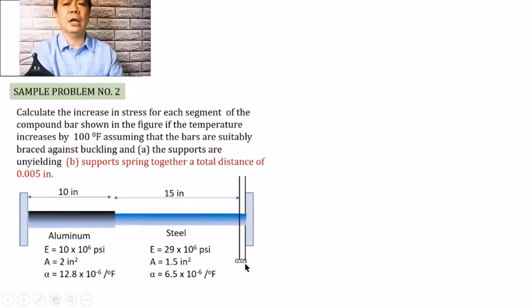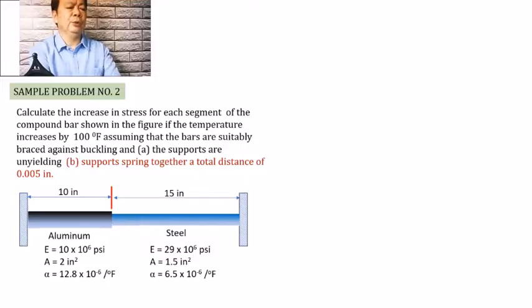And so we are required here to find what will be now the stress developed on the material. Okay? So, we will be doing the same as in the first part of our solution. What we shall do is to consider removing the constraint or the support so that we will be allowing the deformation to occur freely.